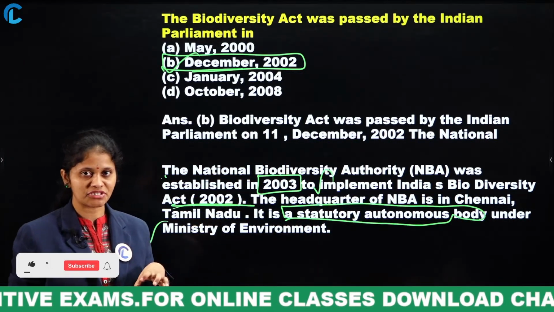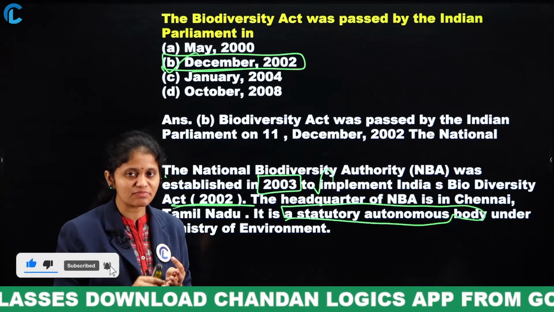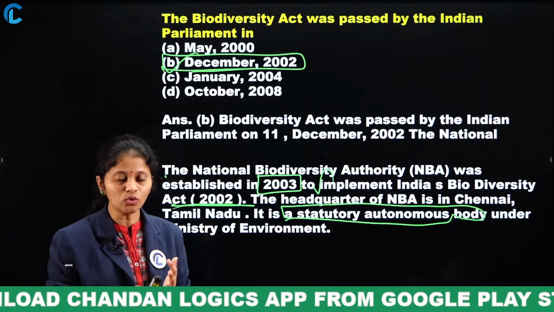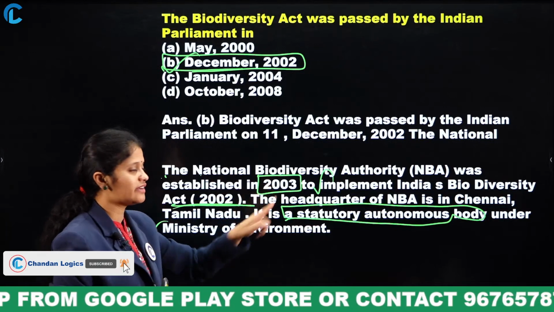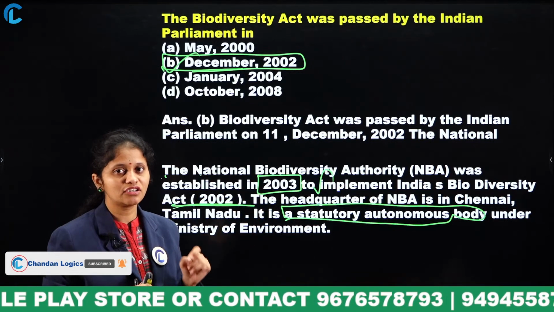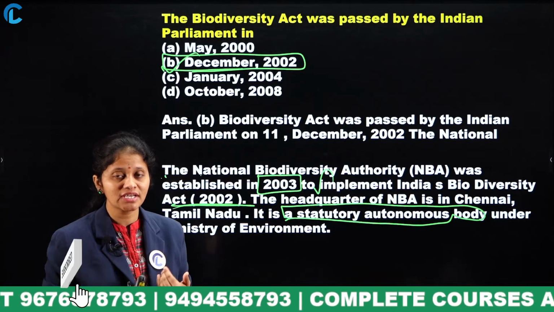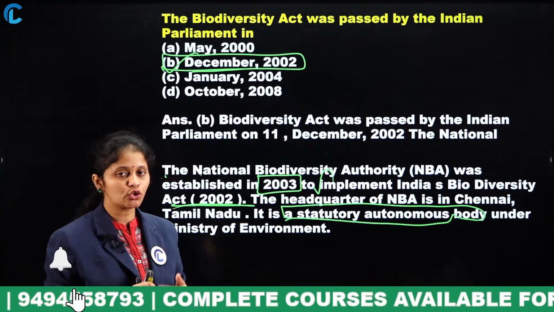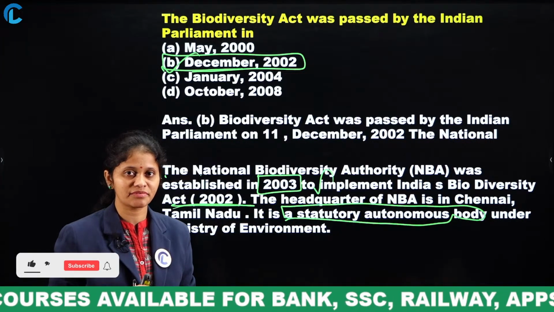So that is the information related to the Biodiversity Act. To implement this Biodiversity Act of 2002, the Indian government established the National Biodiversity Authority in the year 2003, okay? The act was passed in 2002, then in 2003, to implement this particular act, the NBA was established. Are you getting the concept here?